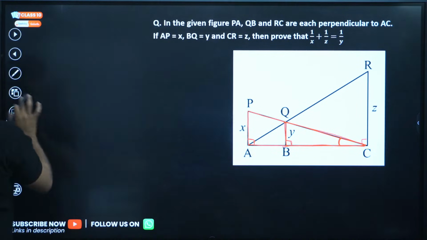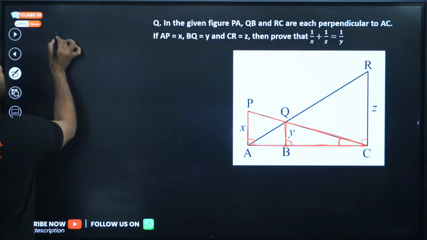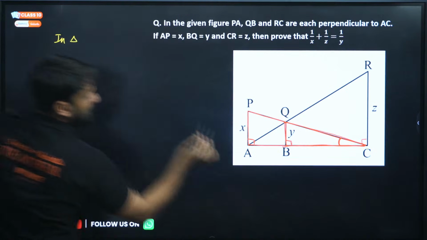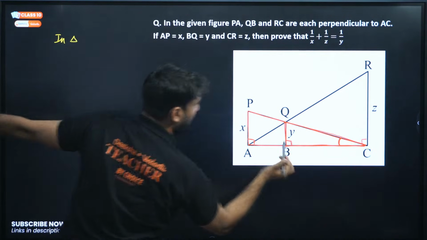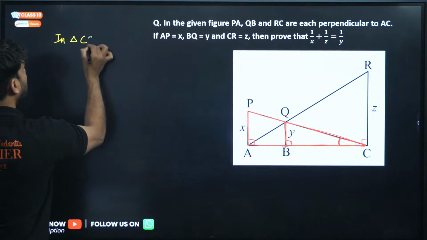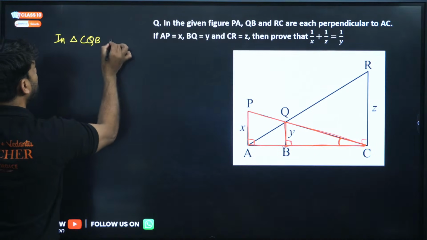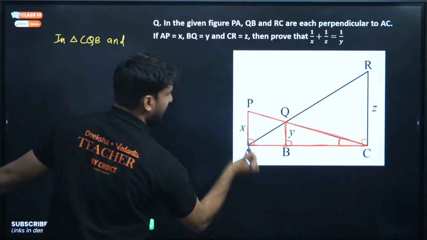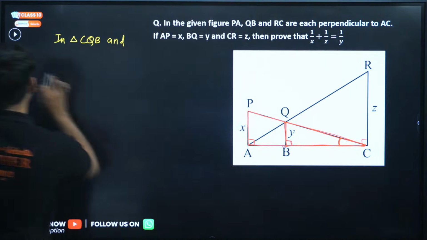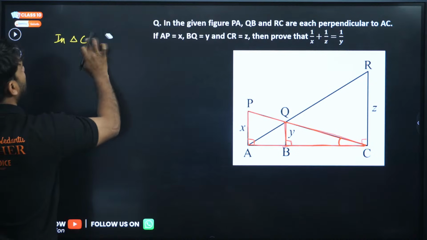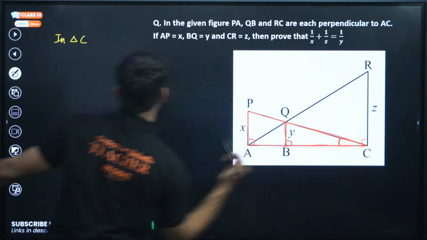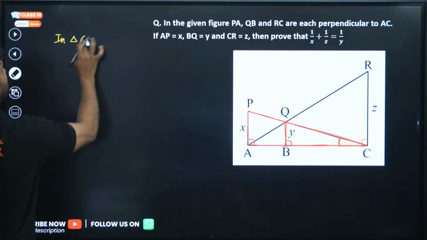So select here triangle. In triangle CQB and triangle CPA, we can also write the triangle in any form, but better is to write QBC, it looks good.